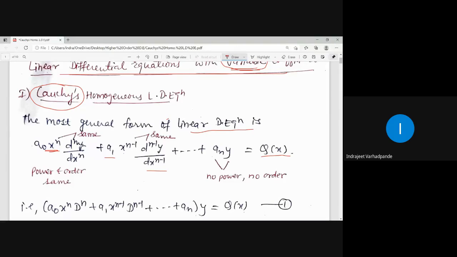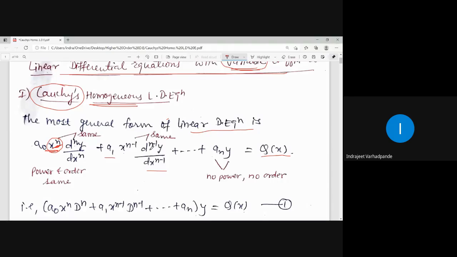Now why linear? Because whatever the order of the derivative present in the differential equation is n, its degree is 1. What is its power? 1. Whatever variable is multiplied to that derivative or differential coefficient, the order of the derivative and the power of the variable are always the same. In that case, I say that it is Cauchy's homogeneous linear differential equation.